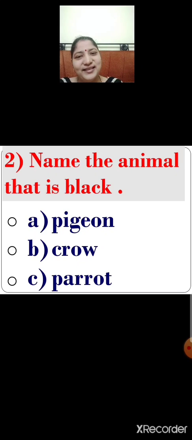So, which is the correct option? Yes, you are right. Option B, crow is the correct answer. So what will you do now? You will click on the correct option, that is option B, crow. Crow is black. Let us click, children. Option B, crow. Crow is black.